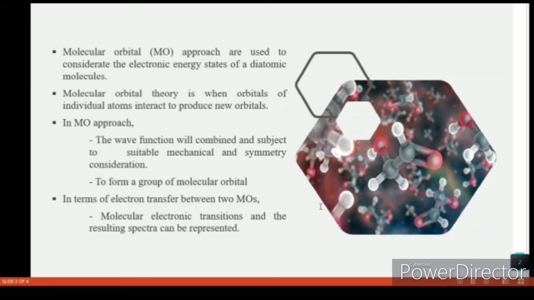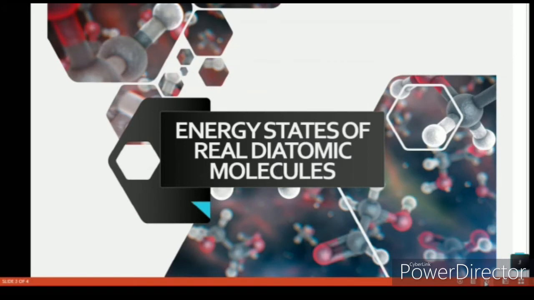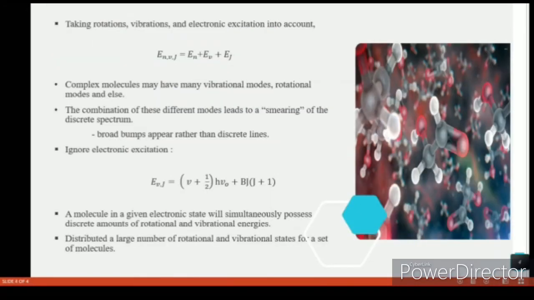And then, in terms of electron transfer between two MOs, molecular electronic transitions and the resulting spectra can be represented. So that's all for the electronic energy state. Next, move on to the energy state of real diatomic molecules. For this energy state of real diatomic molecules, the rotation, vibration, and electronic excitation are taken into account, which will give this equation.